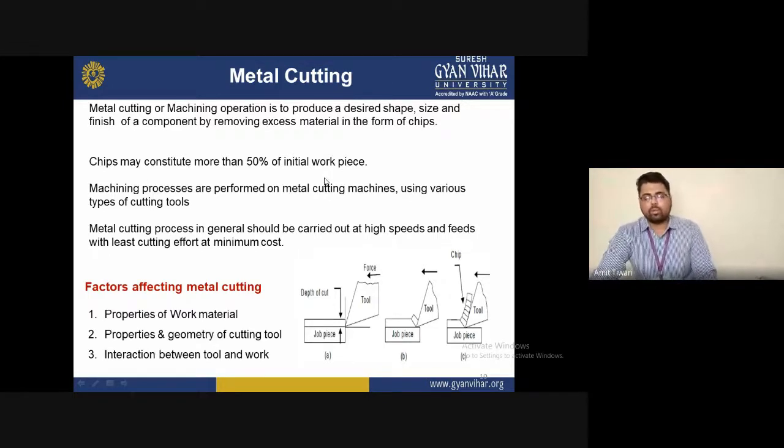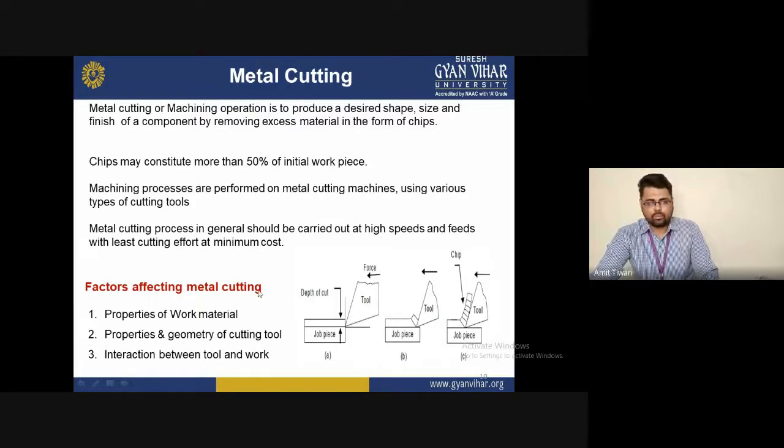I have already told you in the previous lecture that 80% of the energy is converted into heat in the chip. So the chip is a high temperature region, which sometimes reduces the quality of the workpiece, because as the temperature increases, it reduces the surface quality.